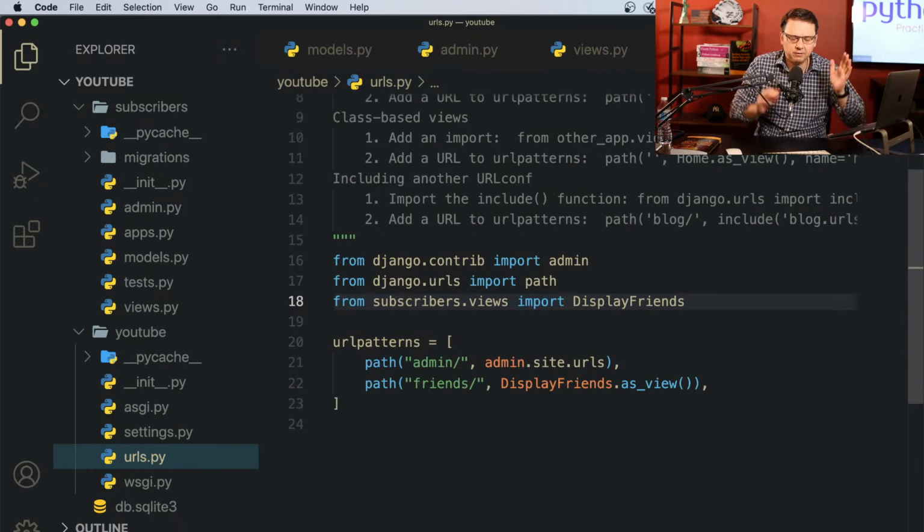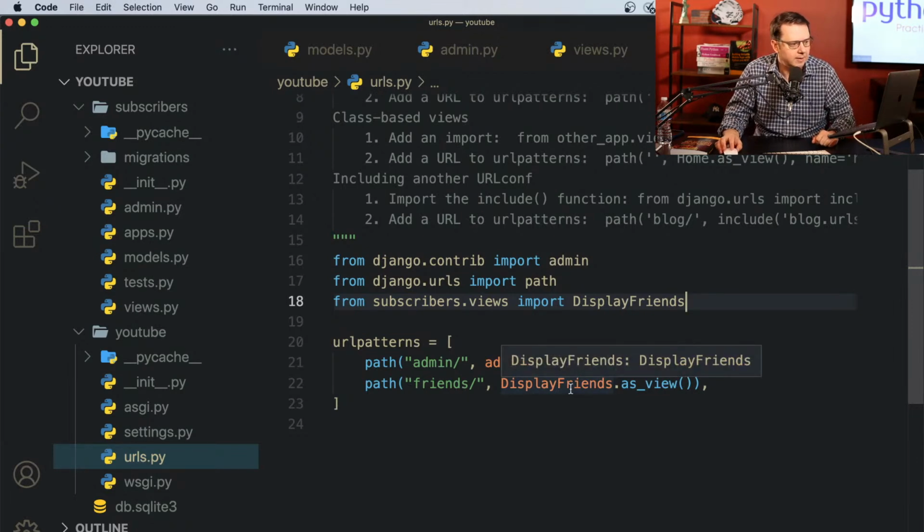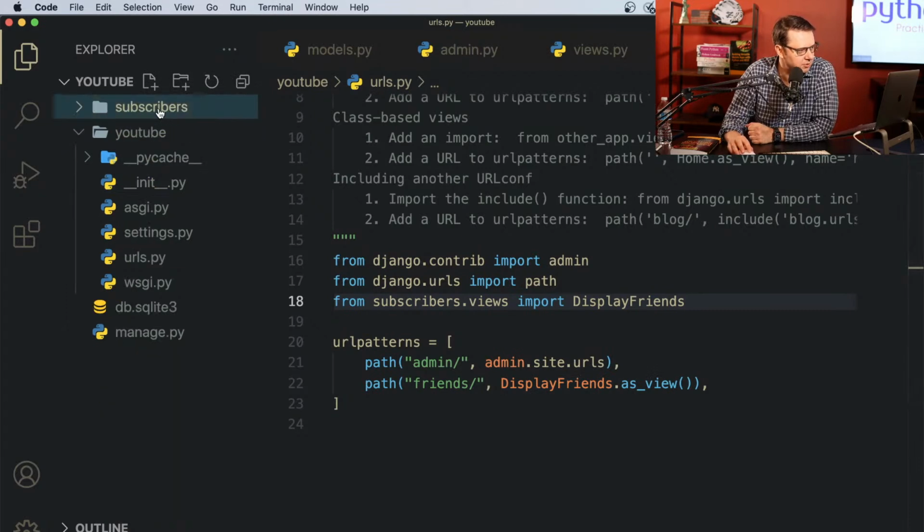So now, first you do view, then you create URL dispatcher. So if somebody types friends, this thing will be called. And then this view will fetch data from a database. Now we need to render it. How are we going to render it? We need HTML templates. All right, cool. Let's go back to subscribers.